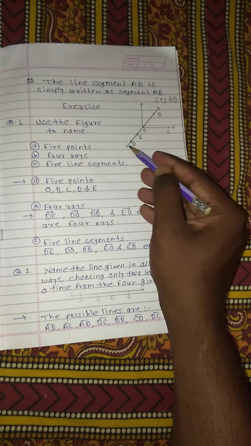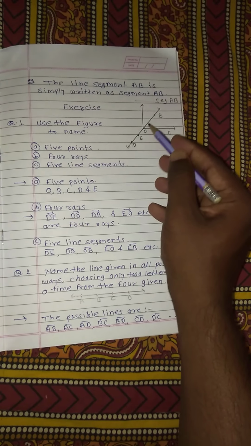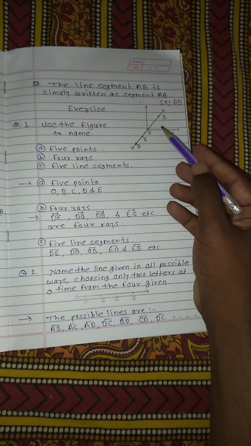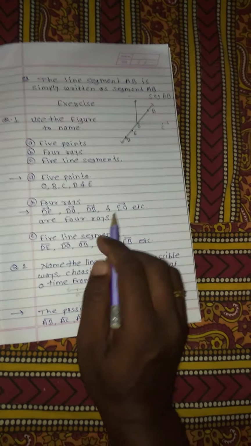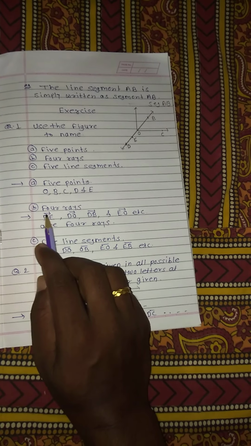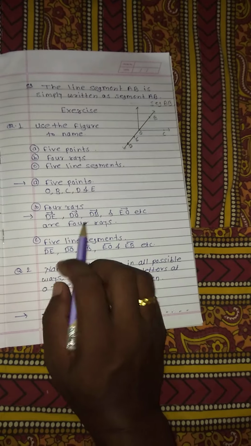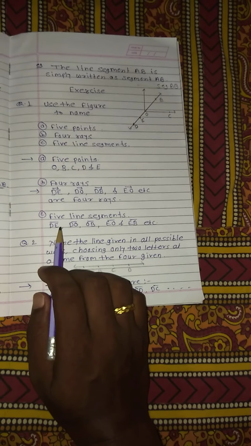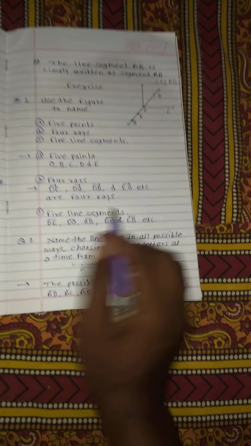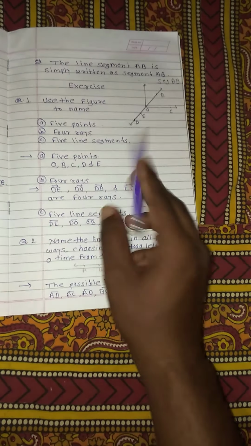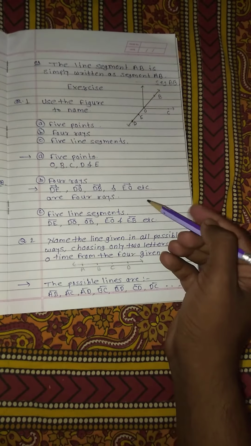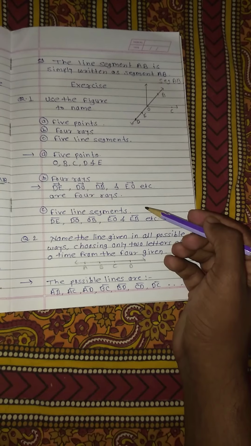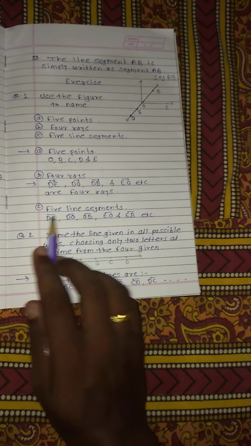This DB is also a ray. This EB is also a ray. You can represent the ray using this type of notation. And if you want to show the ray, you use a one-sided arrow to represent it. I'll explain that again in the next video also. Don't worry about that. Just keep in mind the 5 points and how to represent a ray. I hope you understand. If you don't understand right now, you can understand in the next video also.